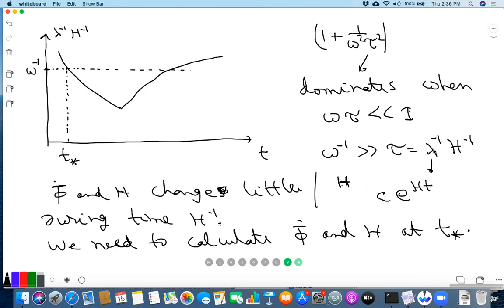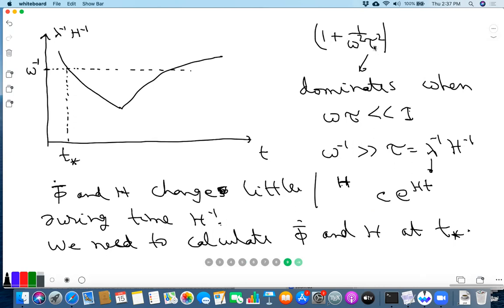But during that time, by the time this thing becomes half, phi bar dot and H don't change very much. Because that's the slow roll condition, right? Yeah. During time H inverse, phi bar dot and H shouldn't change much. So the statement is that the time it takes for this omega tau to go from much larger than 1 to much less than 1, right?